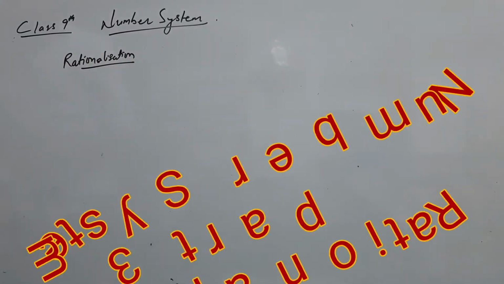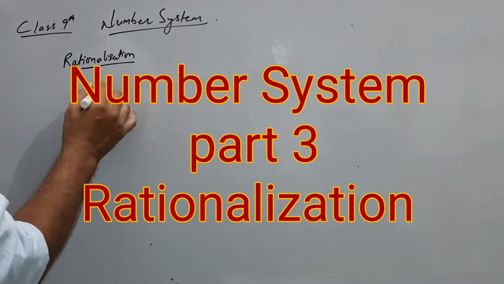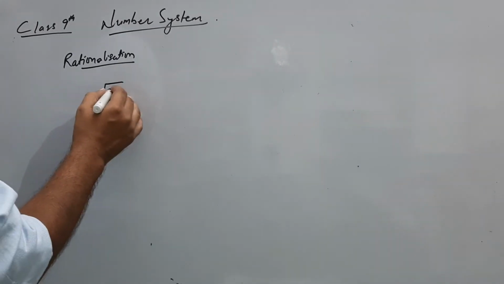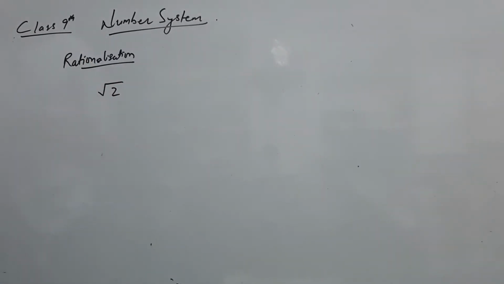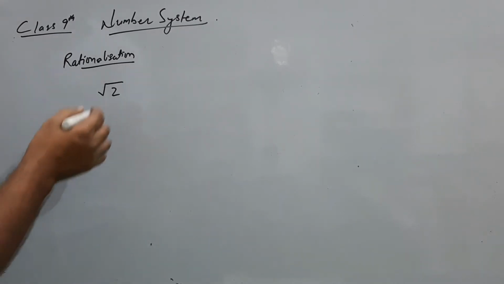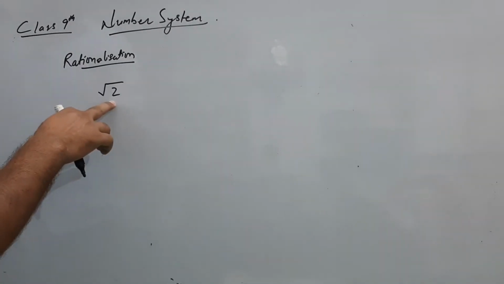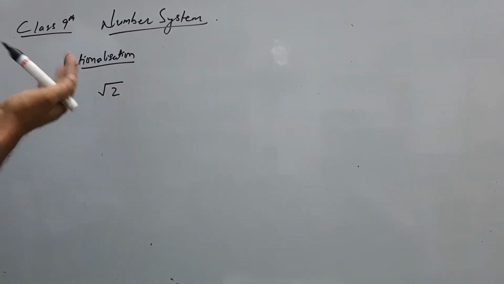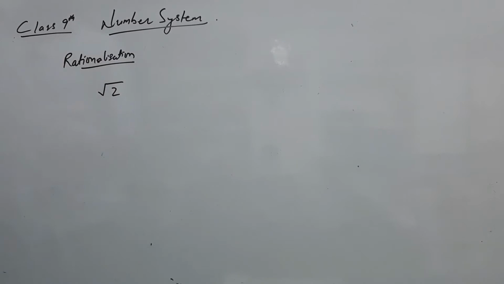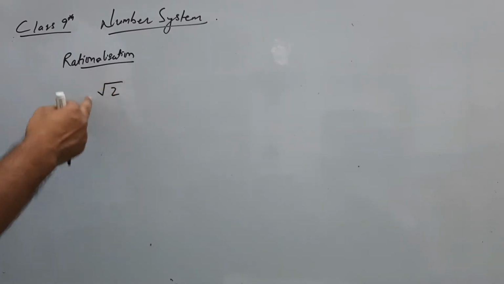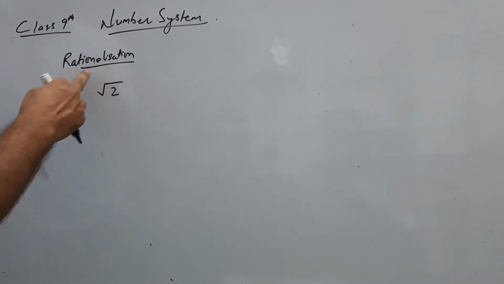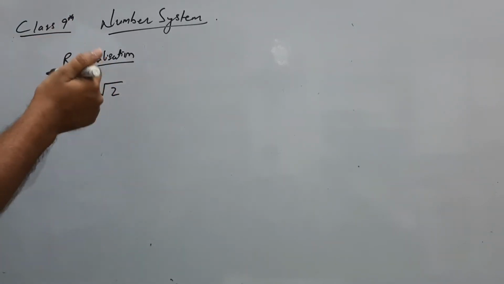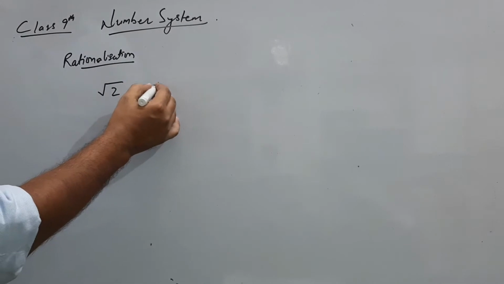What is the meaning of rationalization? It means that suppose a number like 2, which is a prime number, is under root, or we can say it is in the form of an irrational number. We have to do something with this. We have to multiply this, divide this, or do anything just to make it rational.